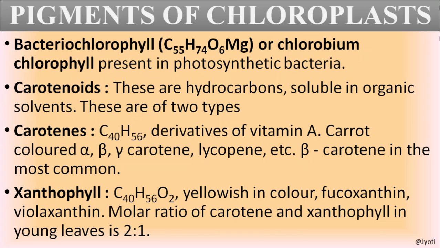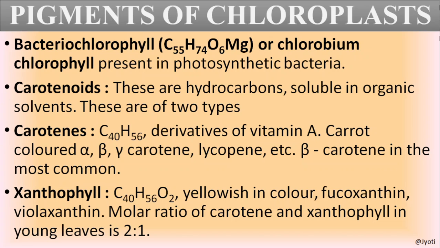Then the other type of pigments present in chloroplast are carotenoids. These carotenoids are hydrocarbons soluble in organic solvent, and they are of two types. One is carotene, which is the derivative of vitamin A, and its color is carrot color.